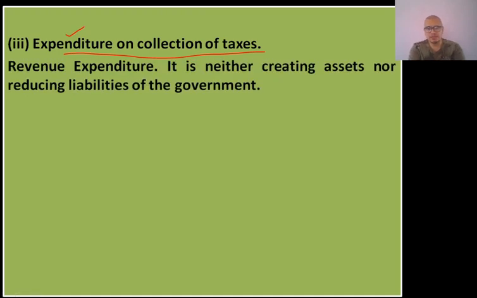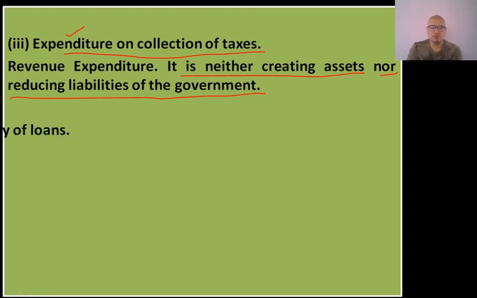Again remember that formula, RELAC, for capital expenditure. RELAC means reduce liability, asset creation. Here it is neither creating an asset nor reducing liability. So liability is not reduced and asset is not created. As a result, it is a part of revenue expenditure.